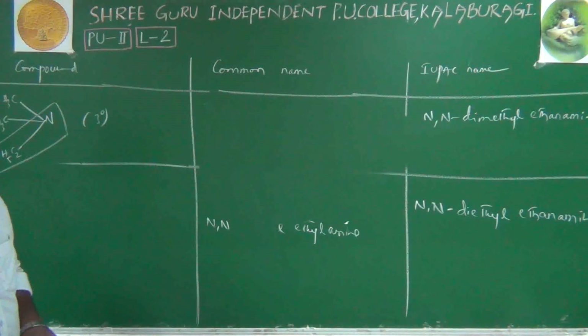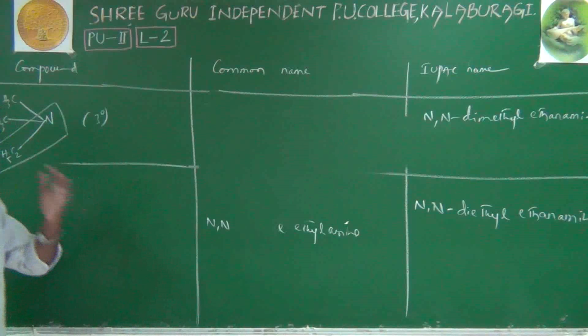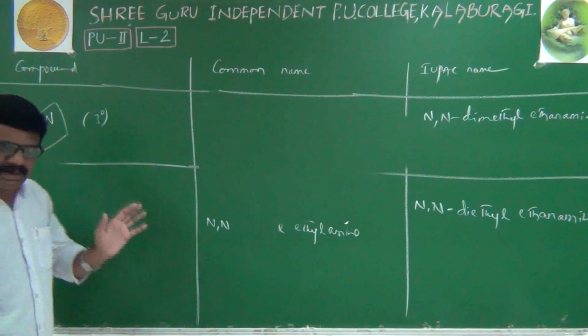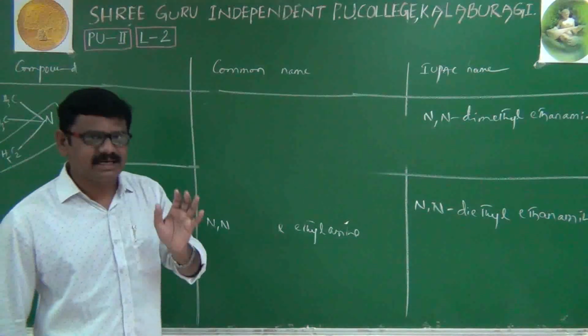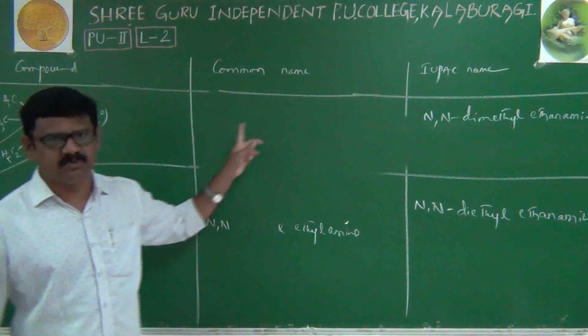Then what is the common name? Based on our previous knowledge, what can we write? These two are methyl, it is ethyl. According to alphabetical order, it would be ethyldimethylamine. But we are not using that name. Instead, we will write its common name, which is similar to the IUPAC name.